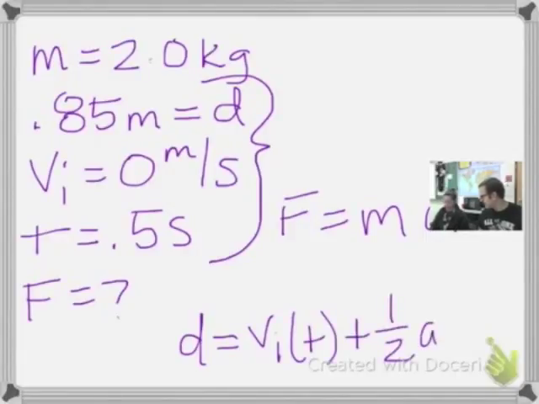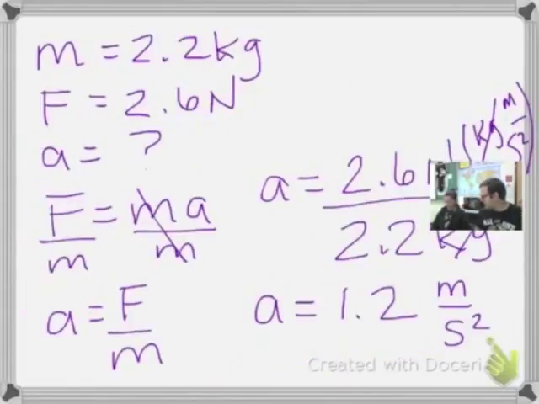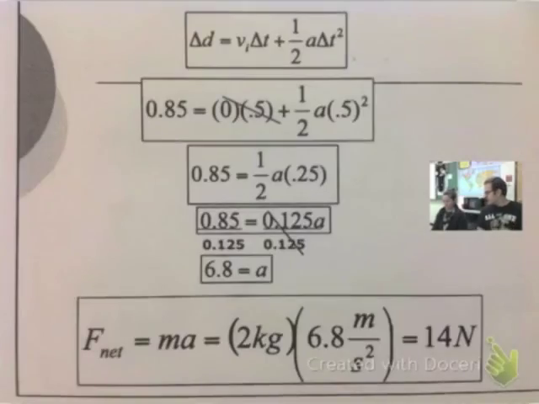All right. So now, we've got all that math worked out. That should be familiar to you here. We've plugged in our numbers. We know that initial velocity is 0, so that part of the equation goes away. Our time is 0.5 seconds. Our distance was 0.85 plus 1/2 AT squared. We're solving for A. Okay, so in this example, we've plugged in the numbers for you first.